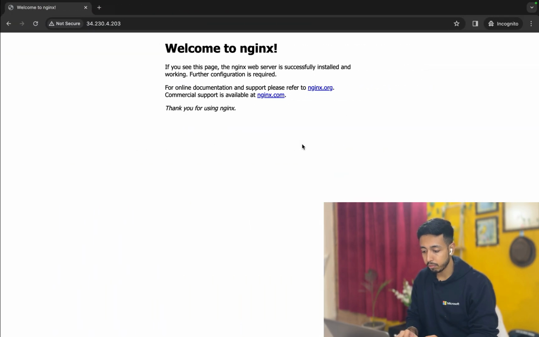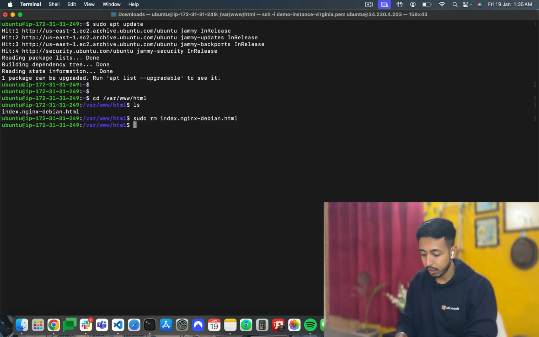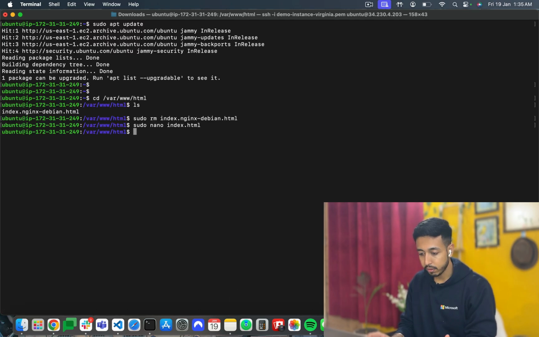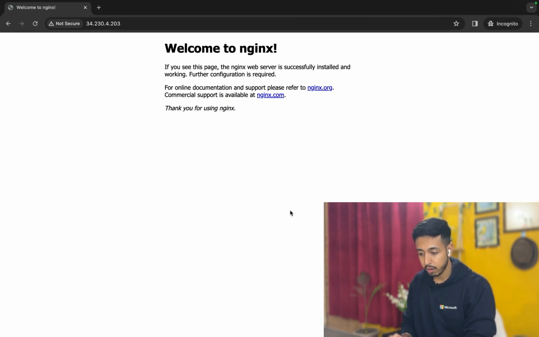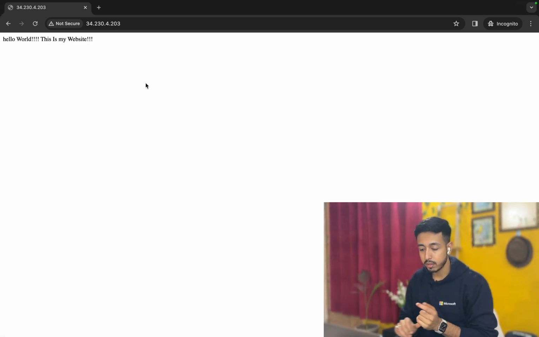Now it's a pretty much 1 minute job to edit this and change it. For example, if I just delete this, sudo rm index, and I just sudo nano index.html, hello world, this is my website. That's it. If I just save it, exit. Now, if I refresh this, there we go. You have your website ready in 2 minutes.